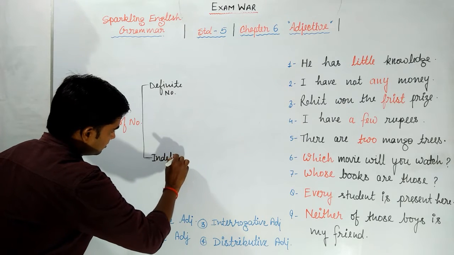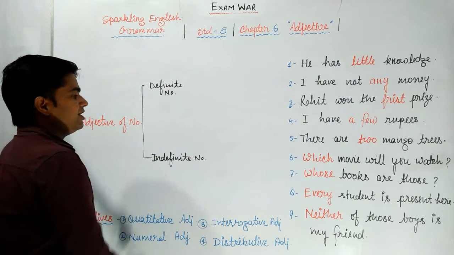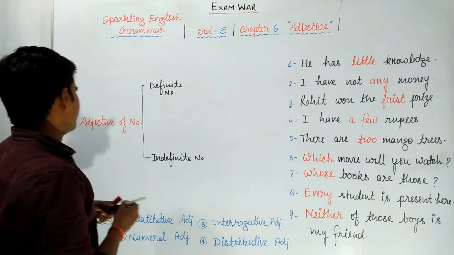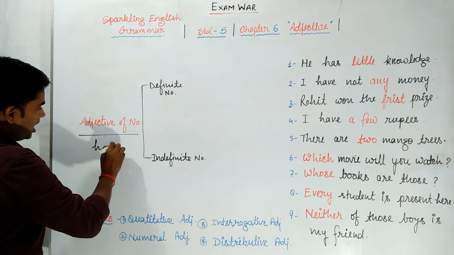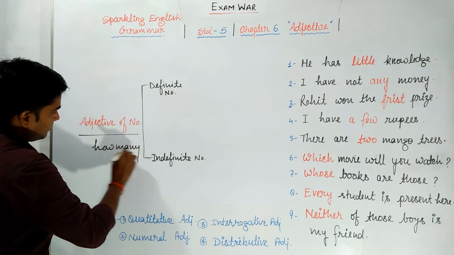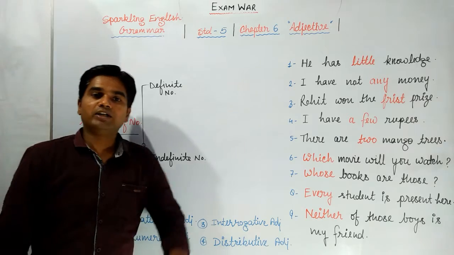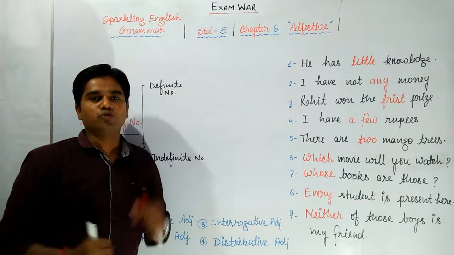In indefinite number, for this adjective we ask how many. We get an answer to how many, but we can't exactly count the number.